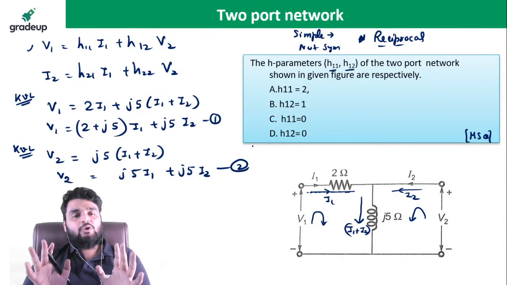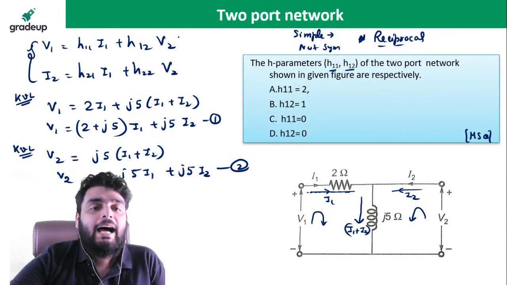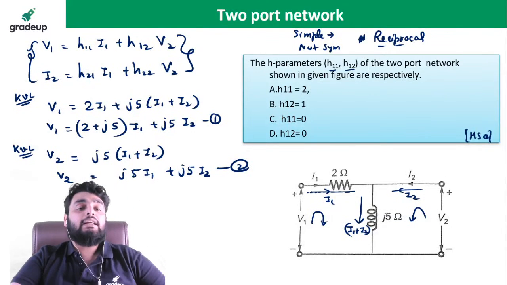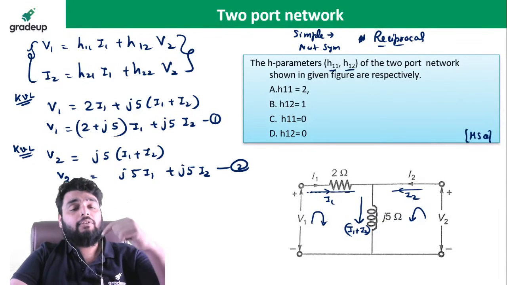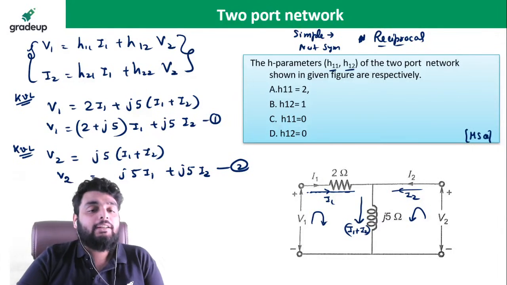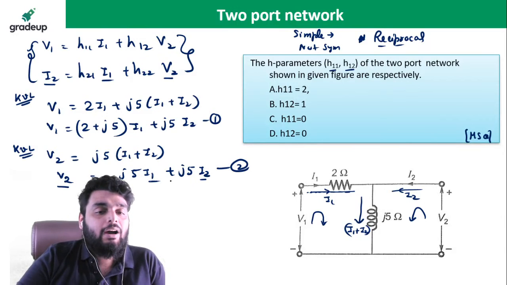Okay, got two equations. What I need is the equation in this form. So let's see, you just need to find the equation in this form. How can you find it? See very carefully. The second equation is between I2, I1, V2, but this form needs the equation between V2, I1 and I2. So I can rearrange this second equation to change it into this one.